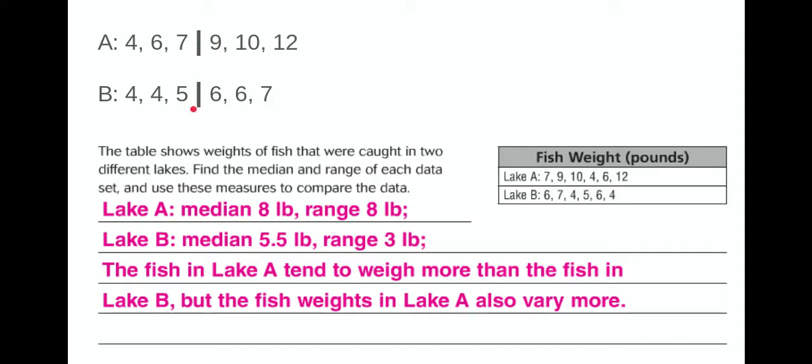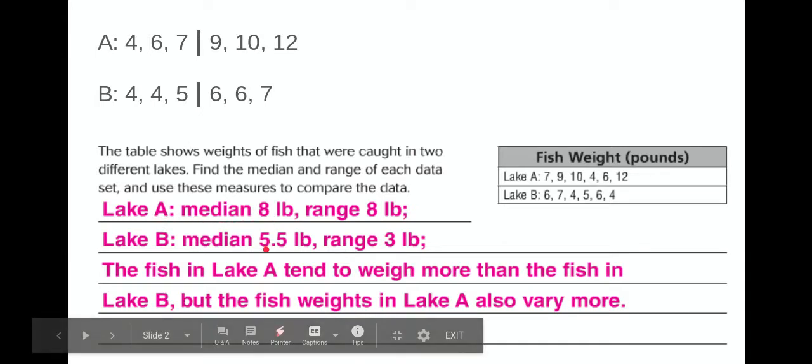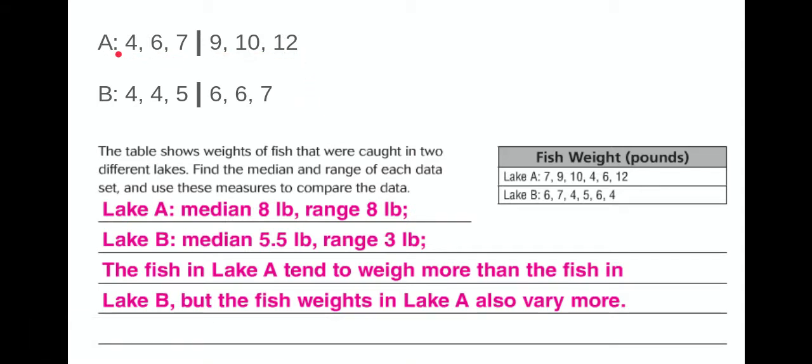And your median is between the 5 and the 6, which is 5.5. So then I would write that down here in my answer. My median is 8. My median is 5.5. Then for your range, it's your biggest number minus your smallest. 12 minus 4 is 8. And for Lake B, it's 7 minus 4 is 3.